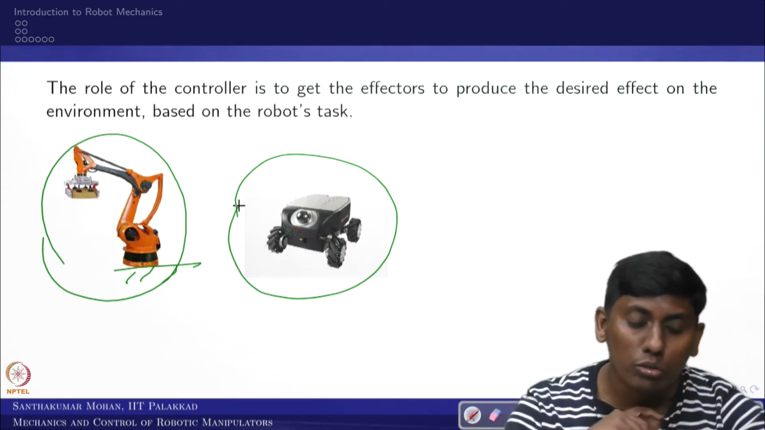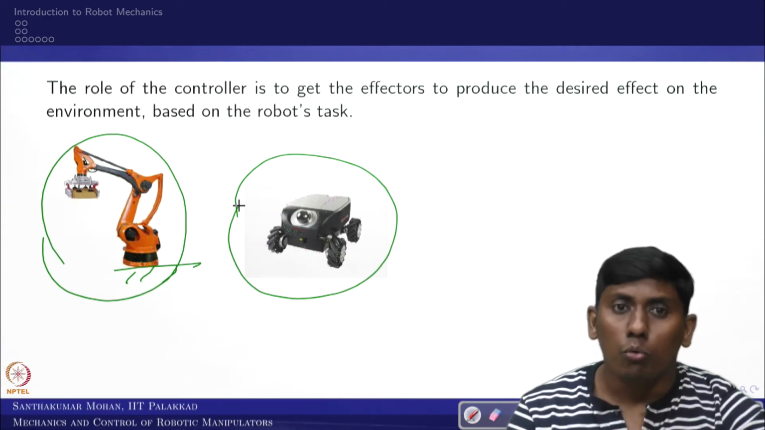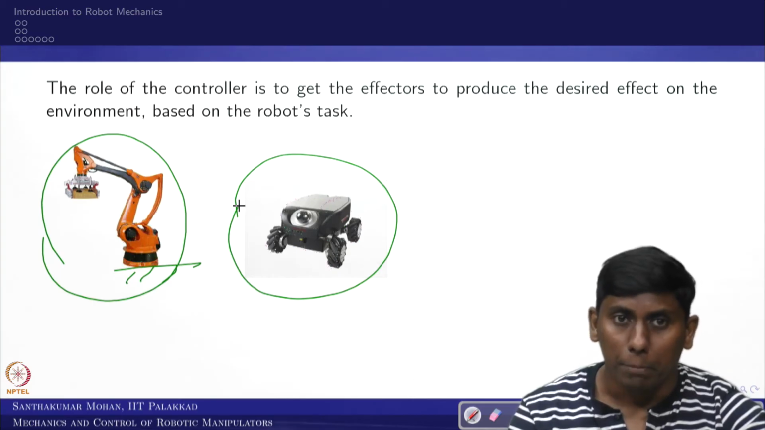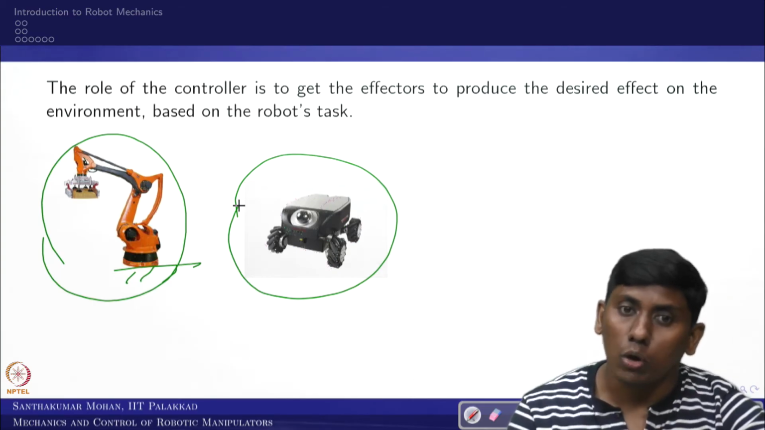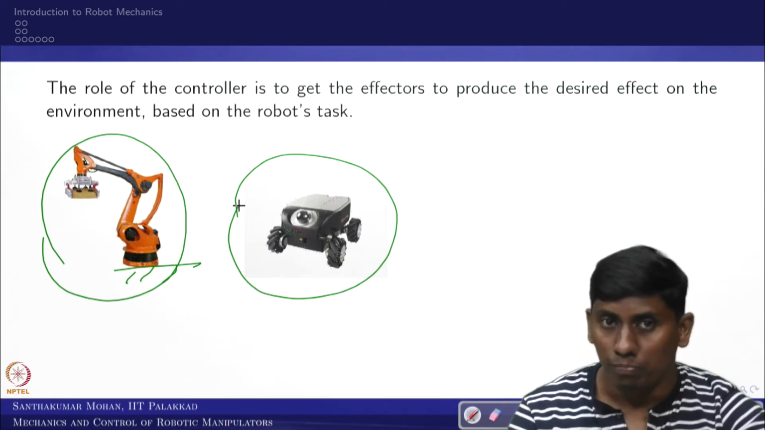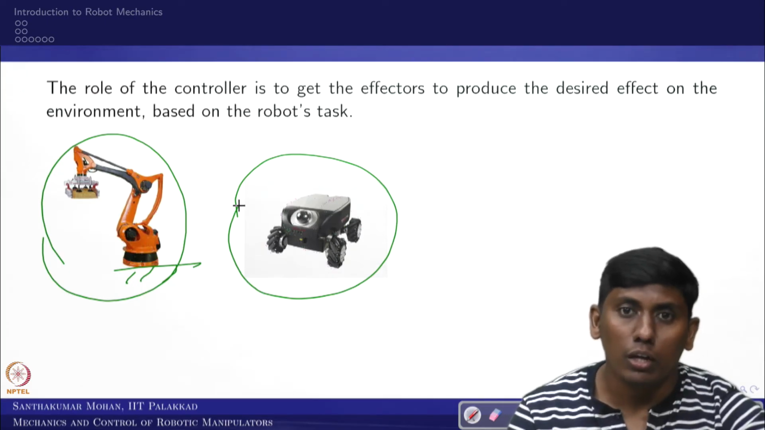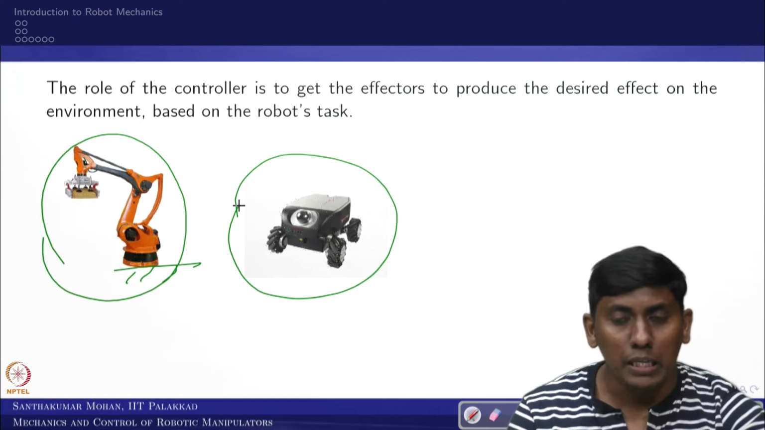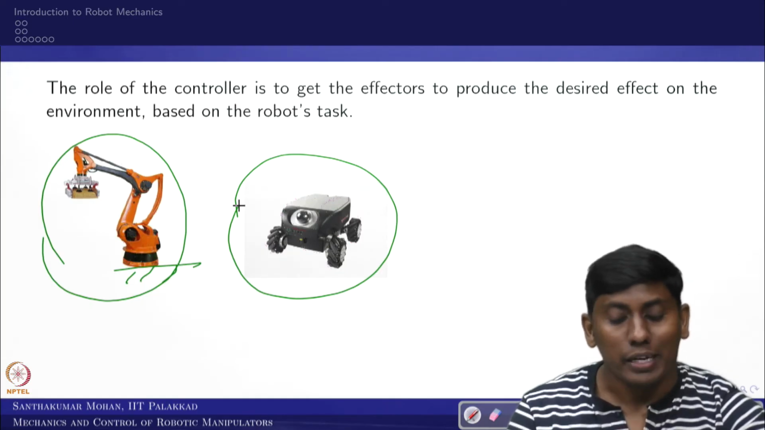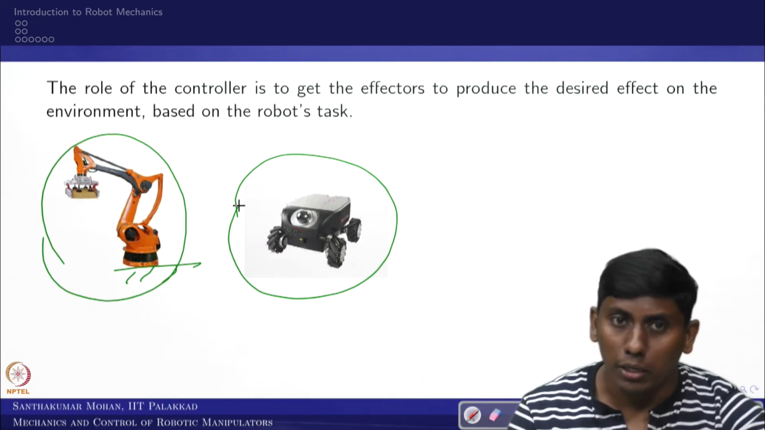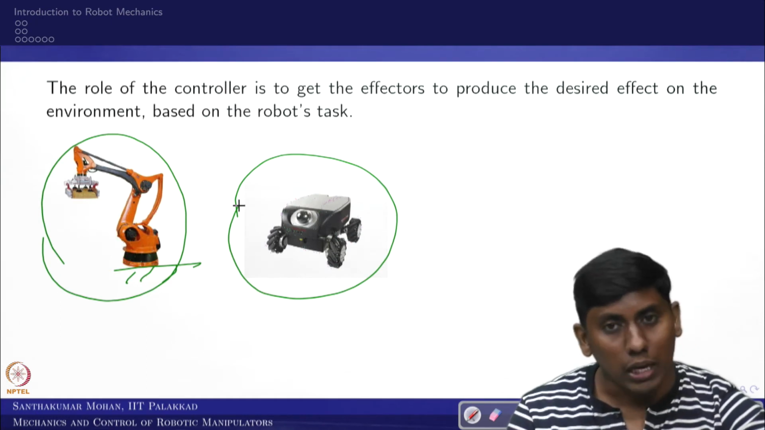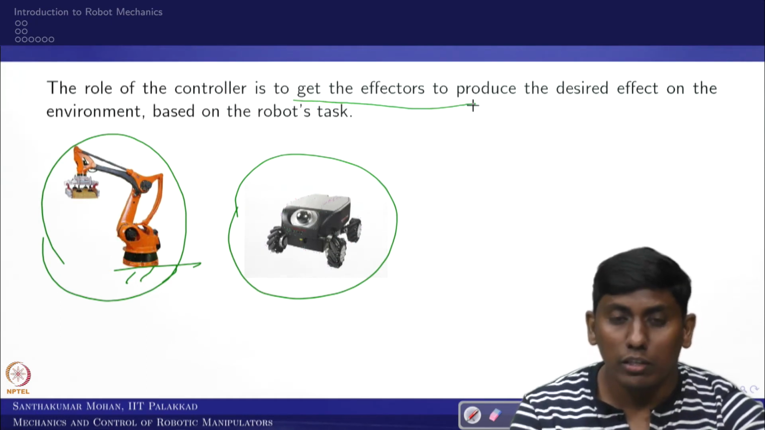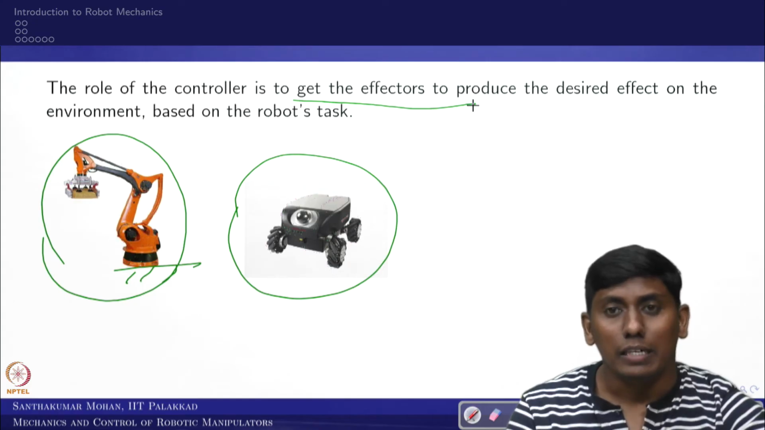Now a question may come: what would be the role of the controller? Should the controller be called an effector? Strictly speaking, no. So what would be the role of the controller? The role of the controller is to produce the desired effect on the environment based on the robot task. It is supposed to make sure that the effector gets the necessary desired effect.